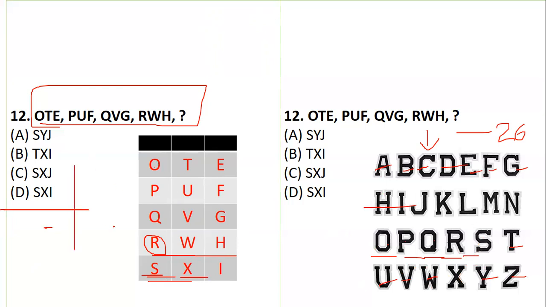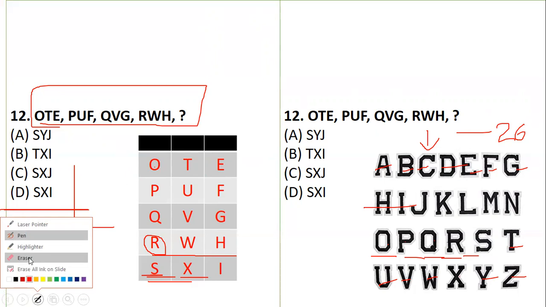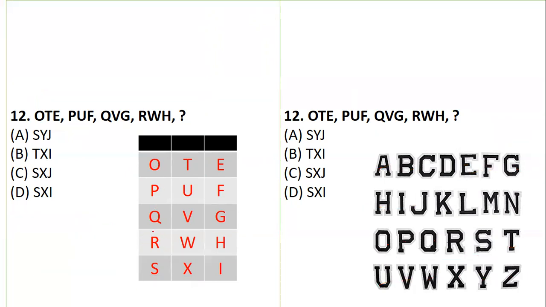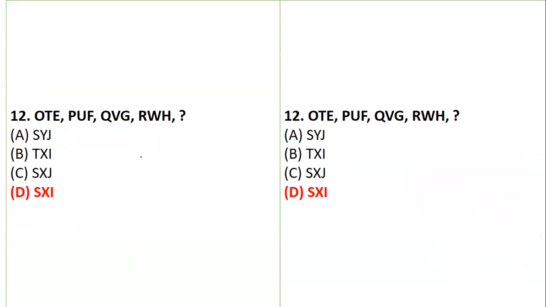You need to check horizontally and vertically. Horizontally we got the answer, so we didn't do it vertically, but vertically also you will come to this answer. I will show you how. OPQRST, which is easier. Then TUVWX, and EFGHI. So both ways are one and the same, but you should be very careful with it. I hope it is clear to everyone.